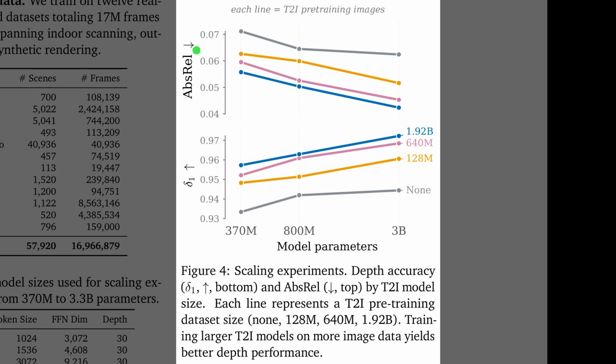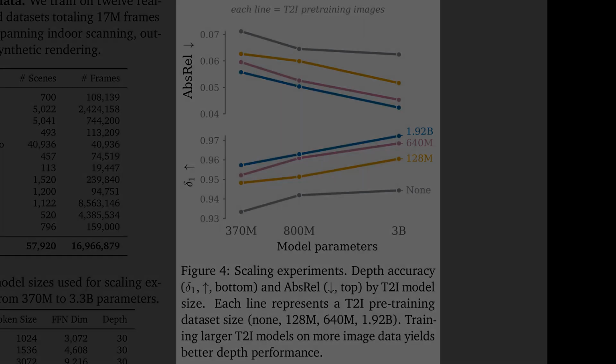Well, Figure 4 plots depth prediction performance against model sizes up to 3 billion parameters. The top plot shows absolute relative error, which measures depth mistakes, while the bottom plot tracks delta 1 accuracy, measuring precise pixels. Different lines represent text-to-image pre-training dataset sizes, from 0 to nearly 2 billion images. Because larger models trained on more data consistently perform best, this shows that spatial perception scales directly with image pre-training.